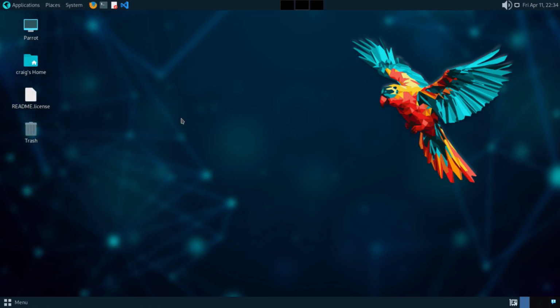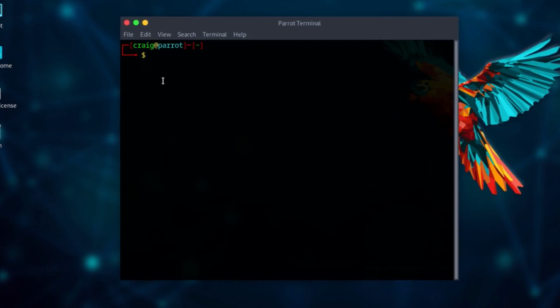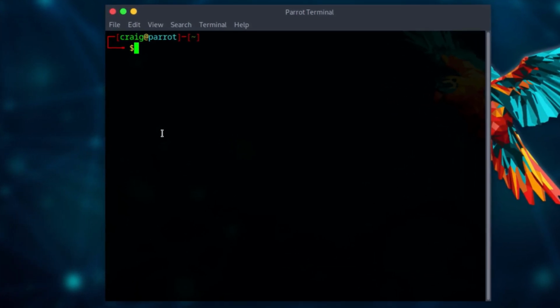To update all of your apps at once using the terminal, the first thing you want to do is open up the terminal. I'm going to go up to the top, up to my little terminal icon, and click on that. I have my terminal open now. Next thing you want to do is run a couple of commands.